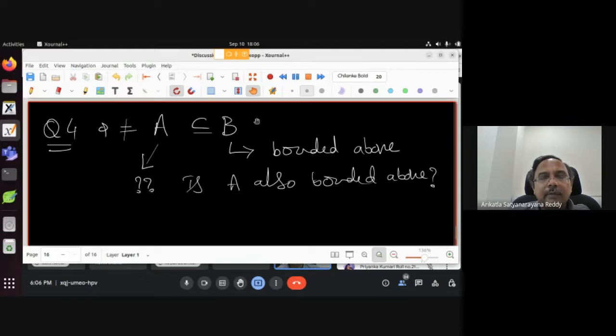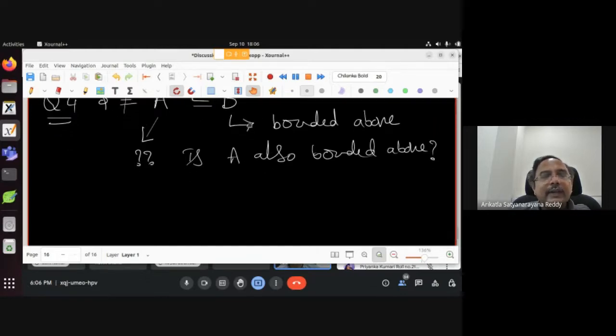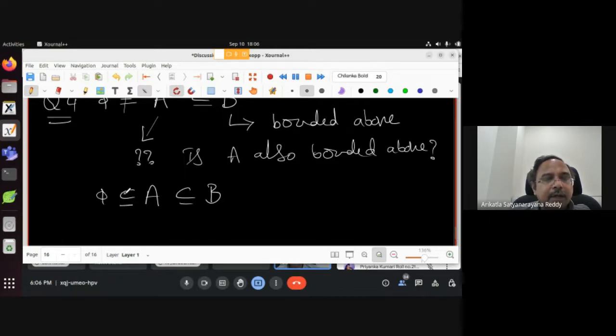Okay, I am asking this question by changing it a little. Okay, are you ready? My question is this, again I'm giving this. Okay, so this is a subset. It is not equal to the empty set. Now I am telling you A is not bounded above. A is not bounded above. Now can you tell anything about B?